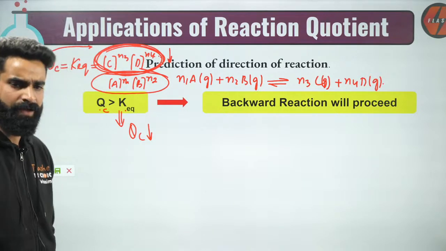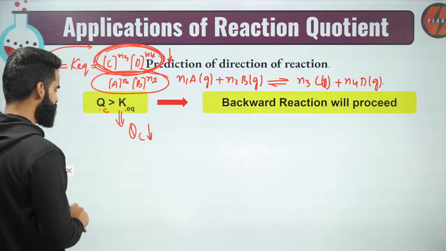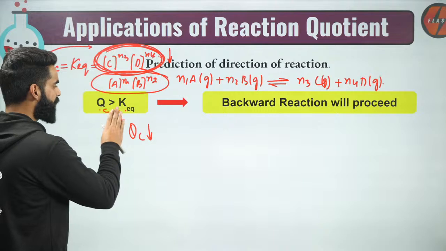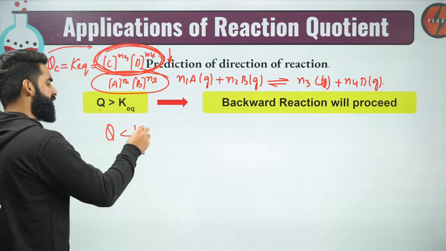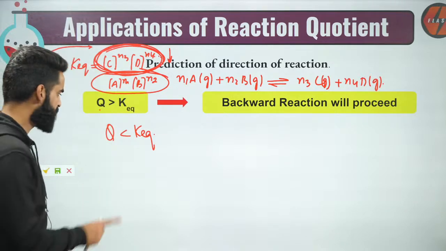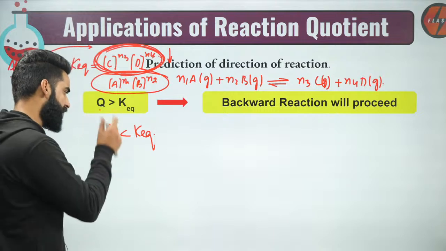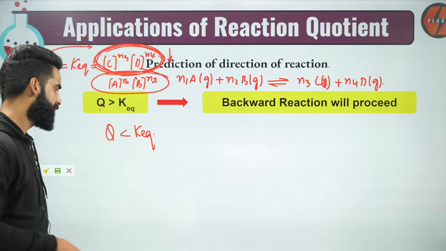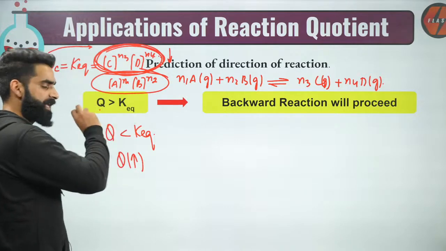All right, guys, see. Now, the second thing. This was the first thing. Now, talking about the second thing. If I have a reaction whose QC value is less than K equilibrium, first of all, this QC will try to get equal to K equilibrium. So Q will try to increase its value so that it becomes equal to K equilibrium.